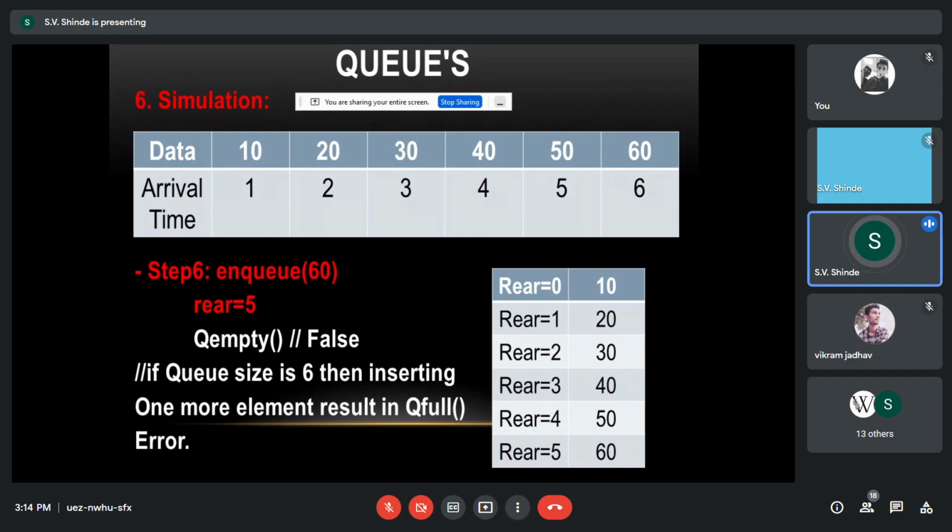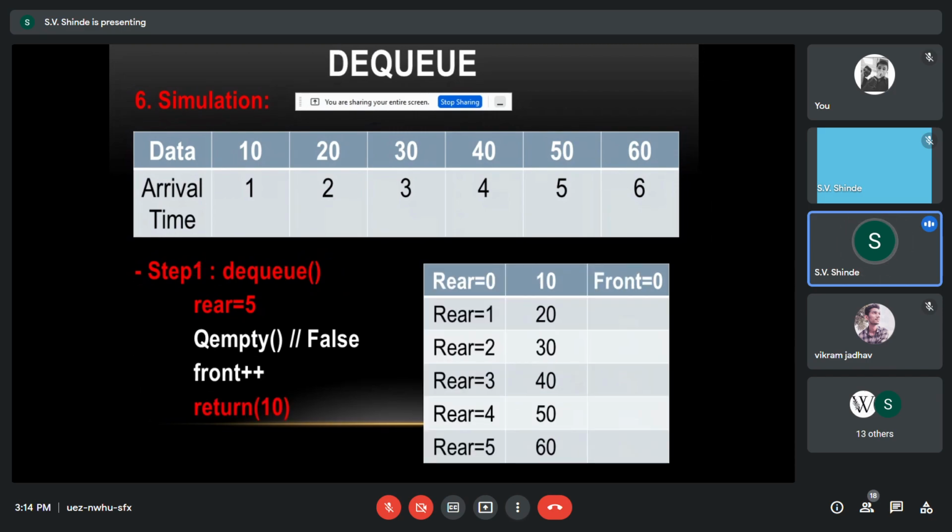Now we'll see how we can retrieve the contents using DQ. This is related to DQ with the status rear is equal to 5, queue empty false, and whenever we issue DQ, your front is incremented by 1. So what will it return first?